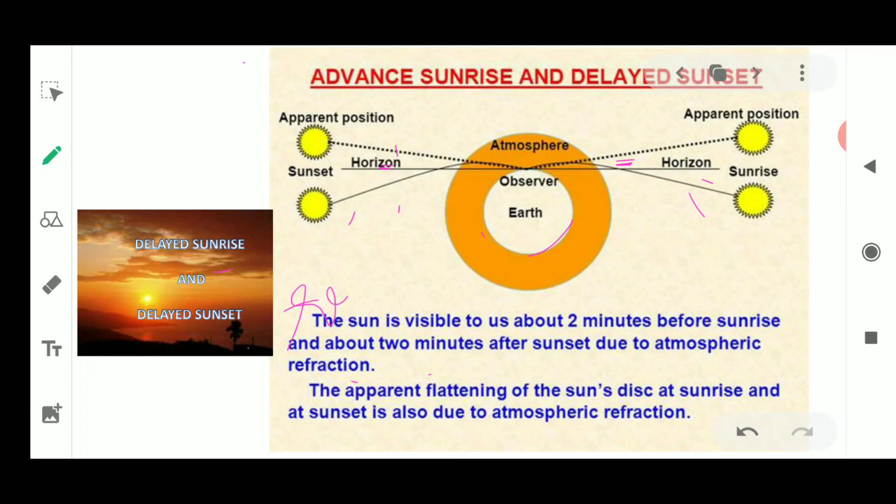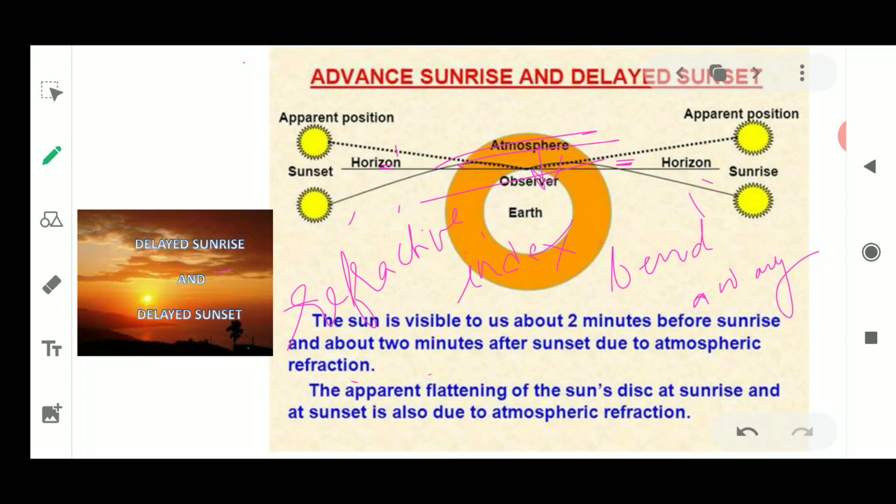The refractive index is different for different layers, and the light is going to bend either towards the normal or away from the normal as it moves.